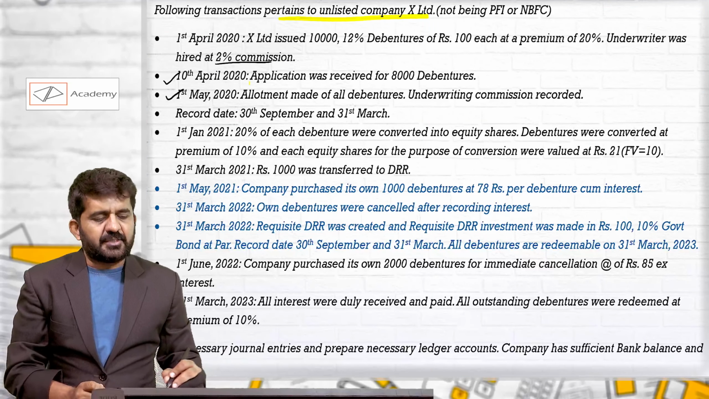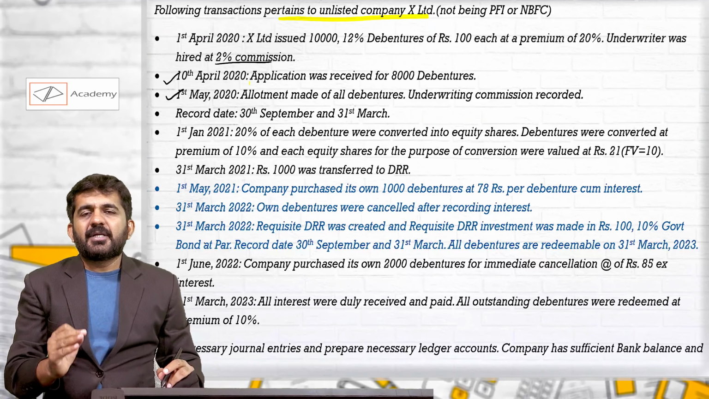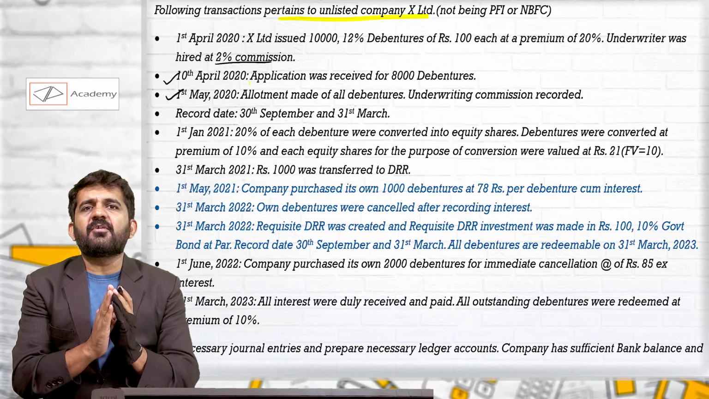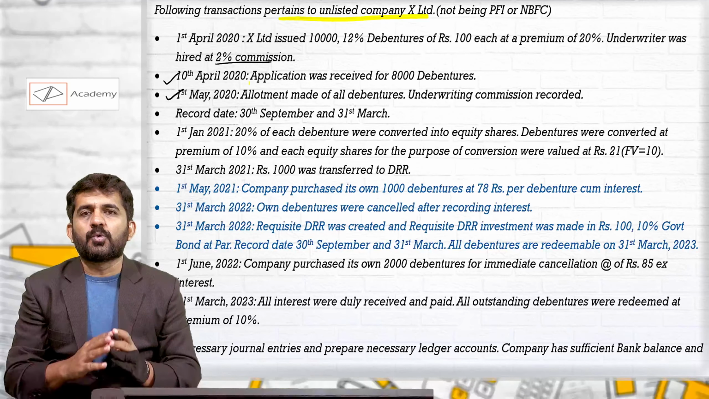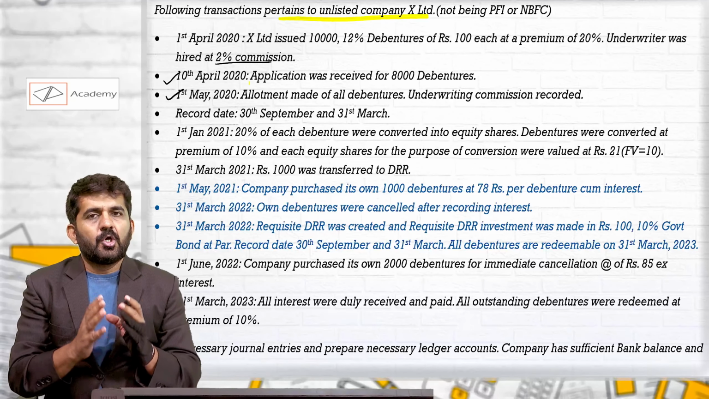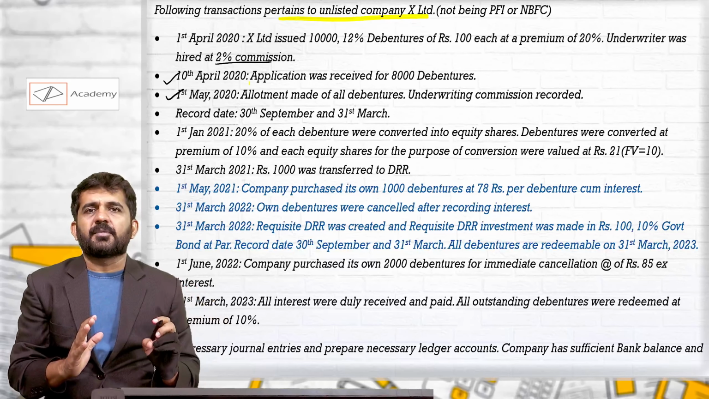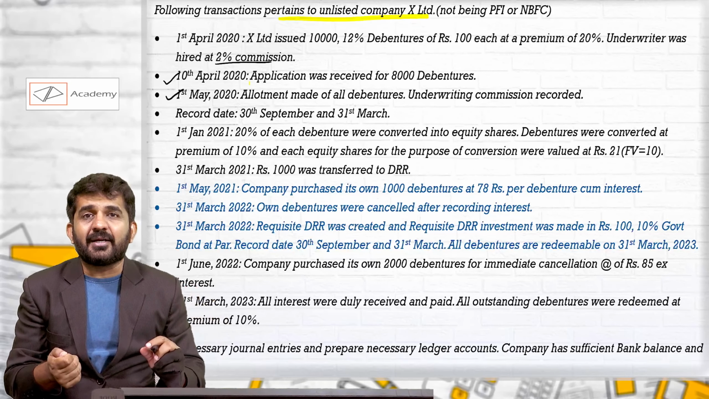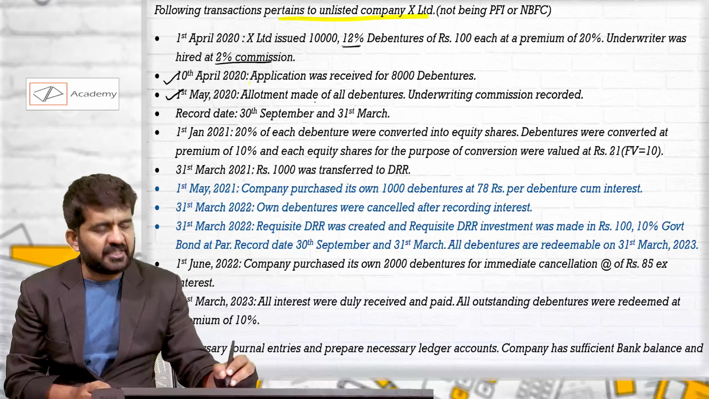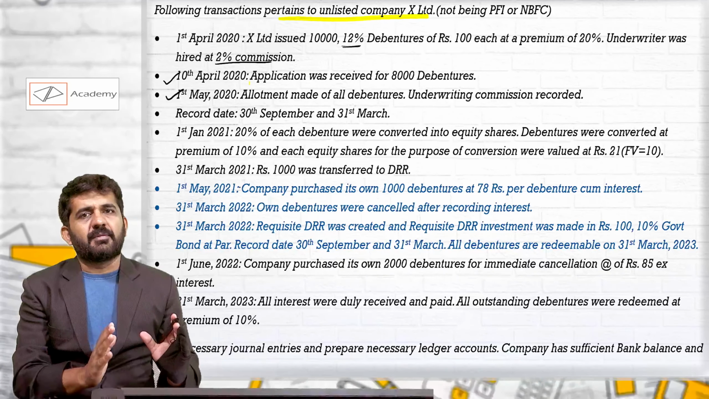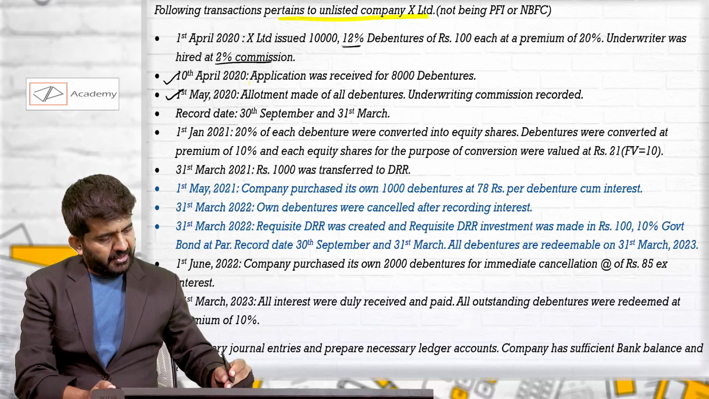Record dates are 30th September and 31st March. Please understand, record dates are the dates when the company will pay its debenture holders. Whoever are debenture holders in the register of the company will be paid interest at the rate of 6% in September and 6% in March. So per annum, they will be paid 12% interest.